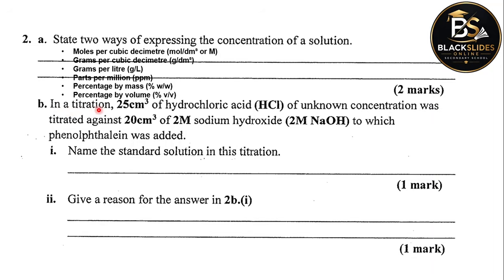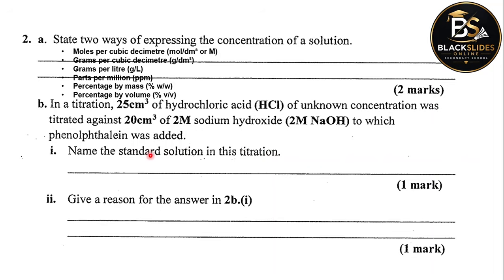In a titration, 25 cubic centimeters of hydrochloric acid of unknown concentration was titrated against 20 cubic centimeters of 2 molar sodium hydroxide, to which phenolphthalein was added. Name the standard solution in this titration.